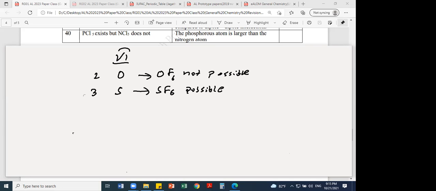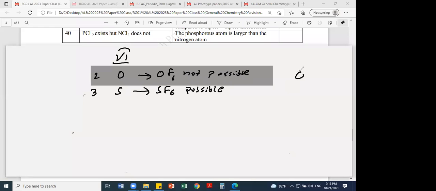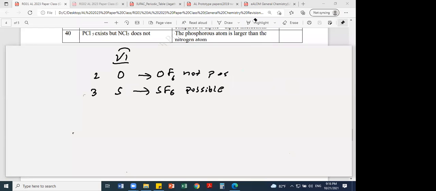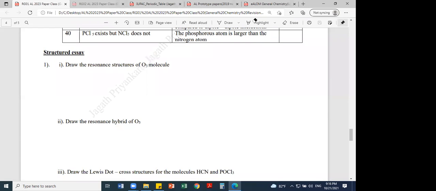Please everyone write this in your short notebook. Second period elements cannot have expanded octet. In OF6 there are 6 bonds, that means 12 electrons. That's not possible. Oxygen cannot have more than 8. Okay, then I'll erase the screen. That is the 40th one, answer is second.